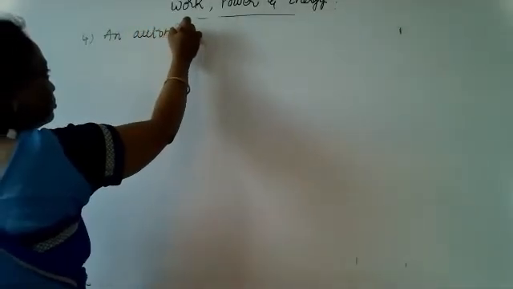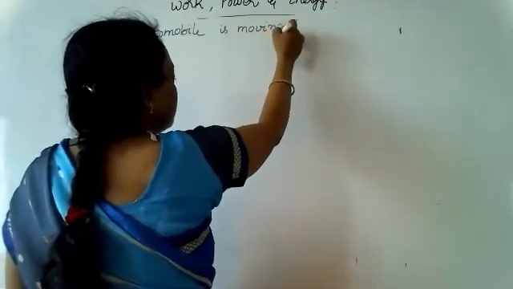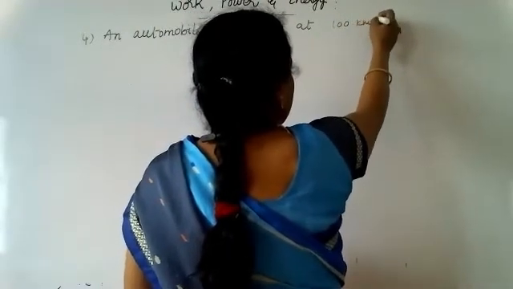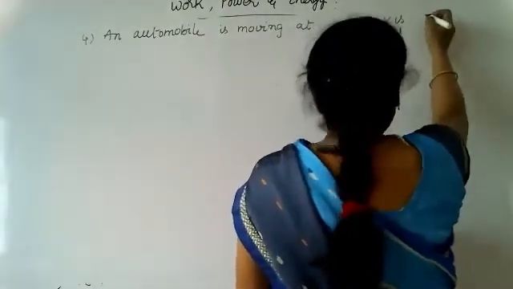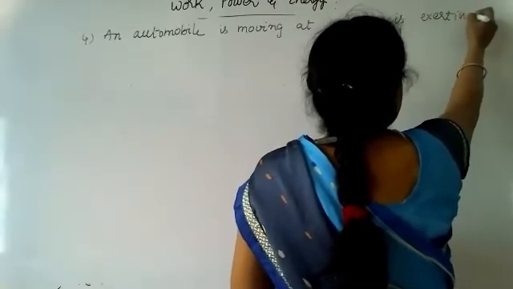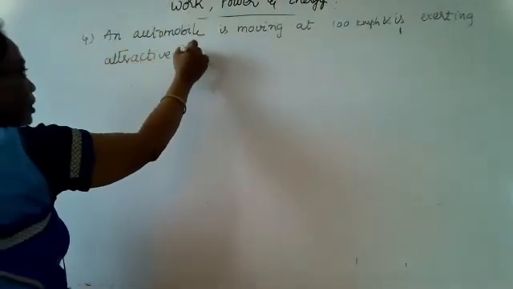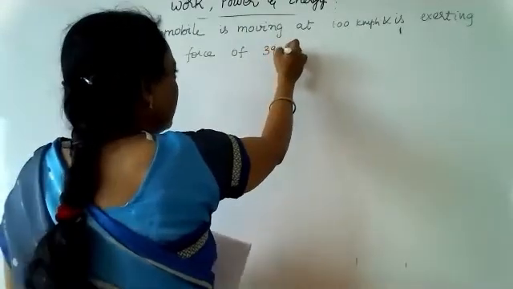So next problem, the fourth one. An automobile is moving at 100 kilometer per hour and is exerting a tractive force of 3920 Newton.